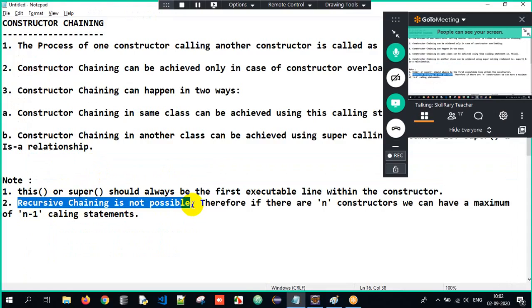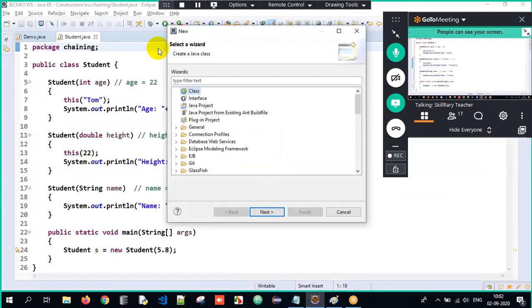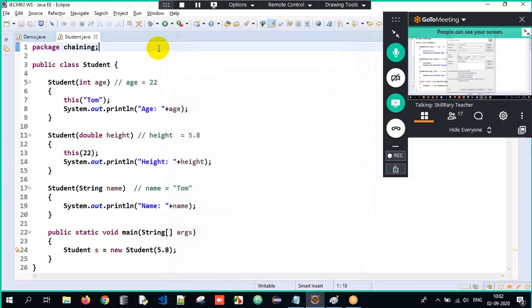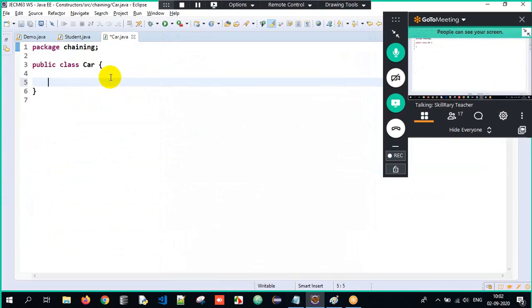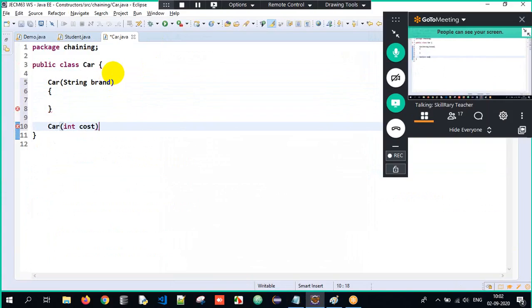Sir, what is recursive chaining, sir? I will tell you. Control N, I will create a class and the class name is Car. Here I will take a String brand as a variable, and there is one more constructor which will accept the cost.